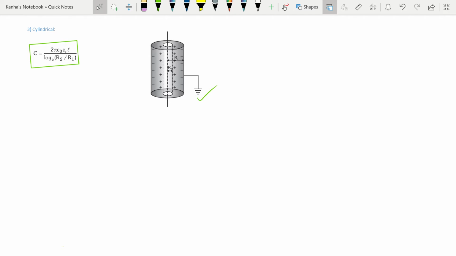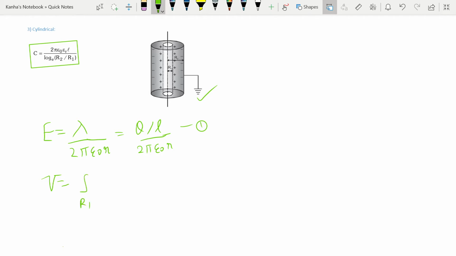So you already know that the electric field between the cylinders is given by lambda by 2 pi epsilon naught r, which is nothing but q by l by 2 pi epsilon naught r. Now to find the potential difference between the plates, V is the integral of E dot dl.